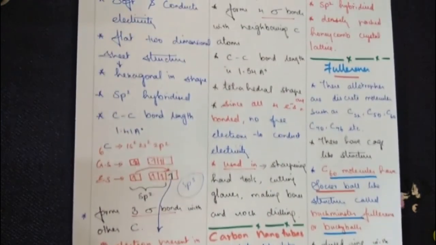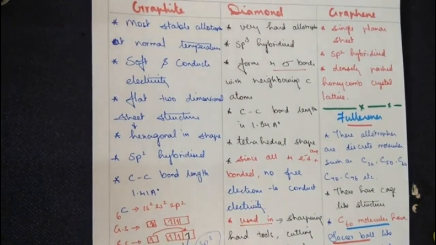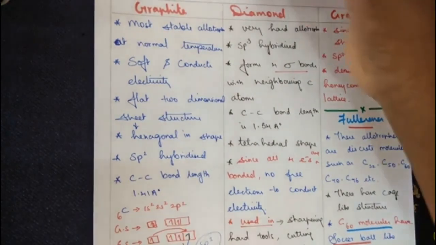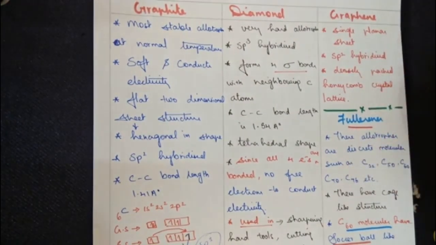So this will be the introduction for group number 14. Out of it, the element carbon, the allotropes of carbon and the occurrence along with the catenation property, we have seen. Thank you.